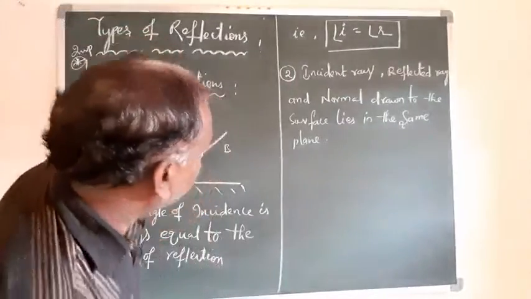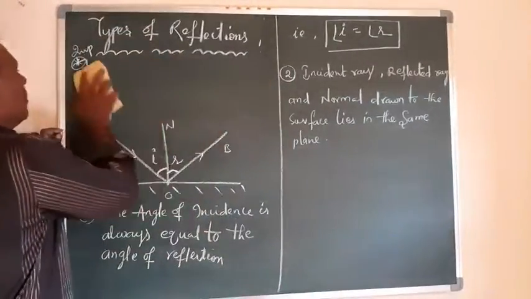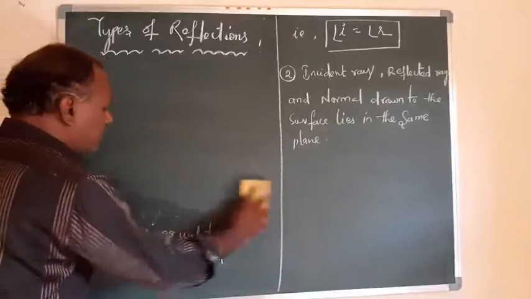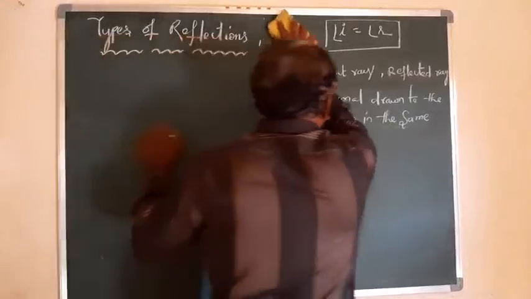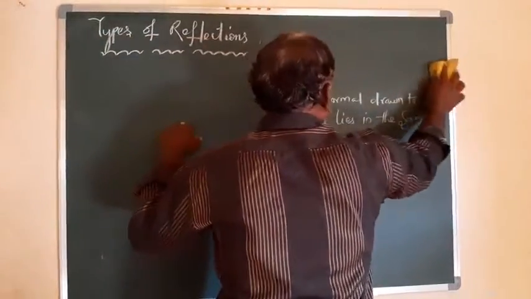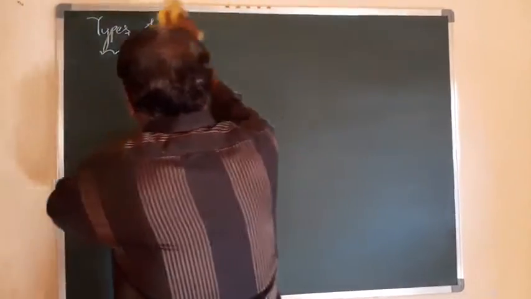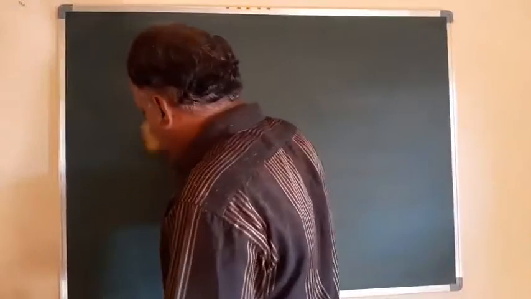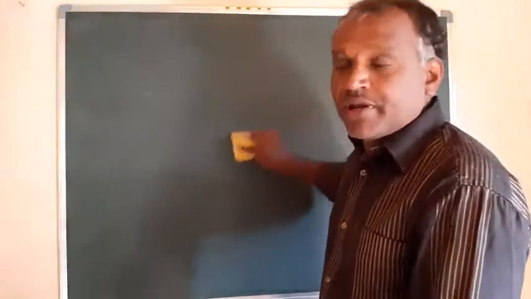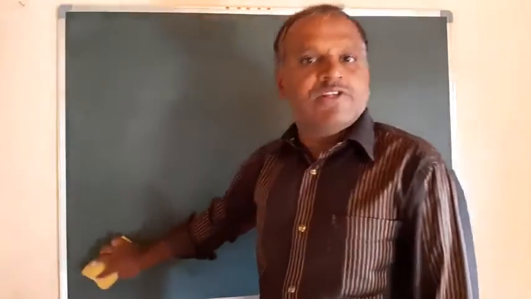Now we'll see some other observations during this reflection process. Reflection can take place at different surfaces, as already said. The reflection can take place at plane surfaces, or it can be done at curved surfaces also.